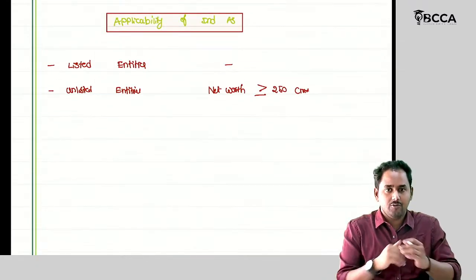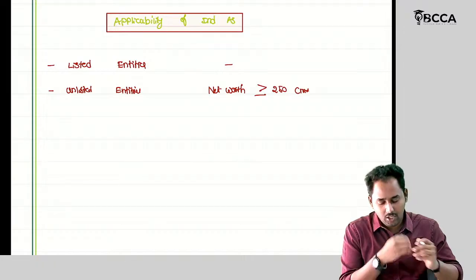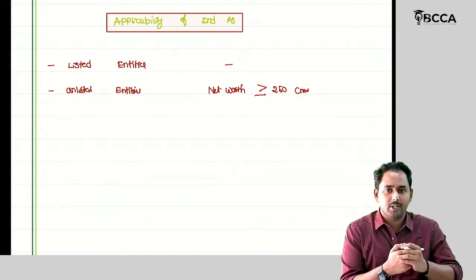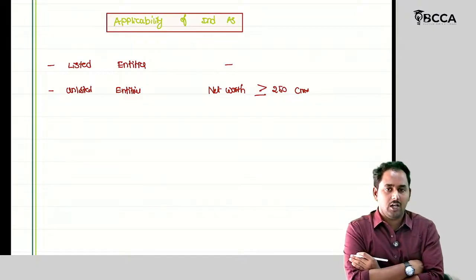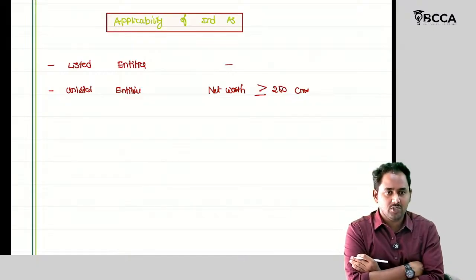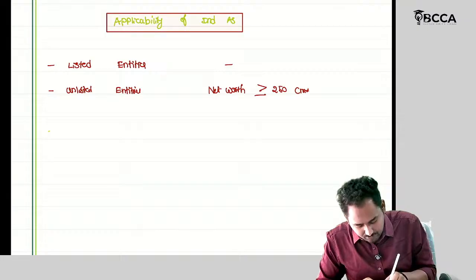And after that, 1/4/2017, it made applicable to all unlisted entities whose net worth is greater than or equal to 250 crores. On 1/4/18, applicable to NBFCs. The net worth is greater than or equal to 500 crores. Later then it been applicable to all the unlisted NBFCs whose net worth is greater than or equal to 250 crores.